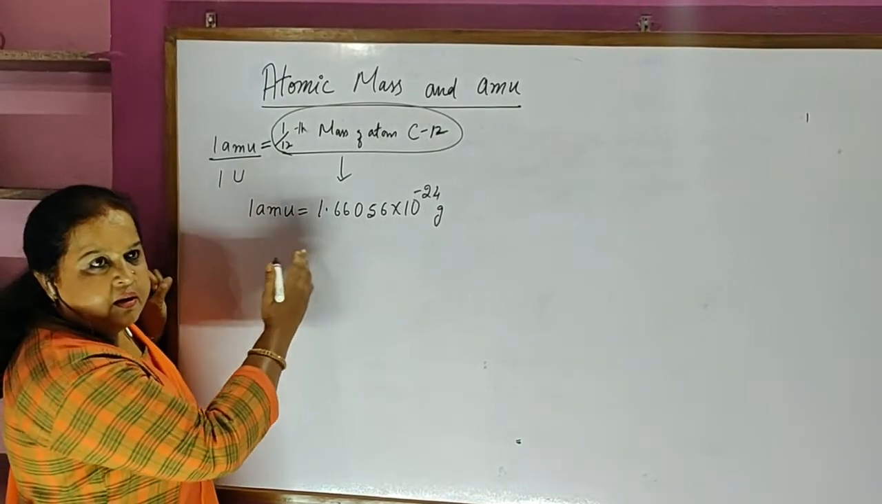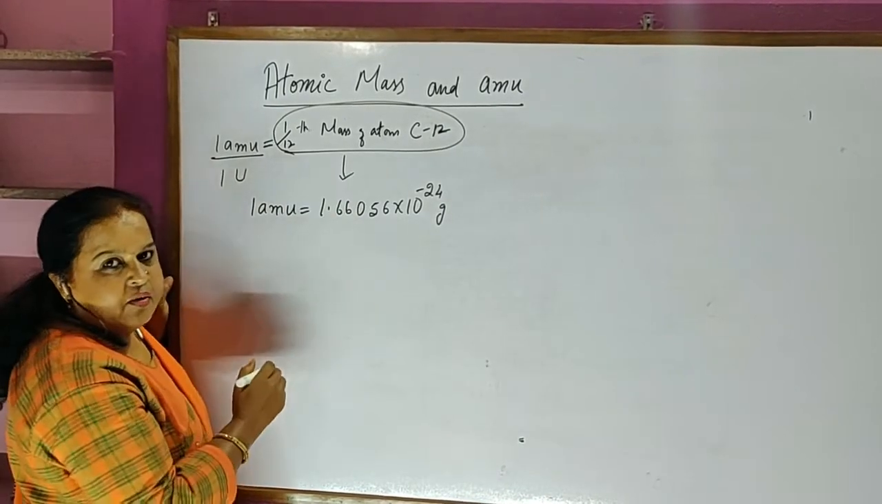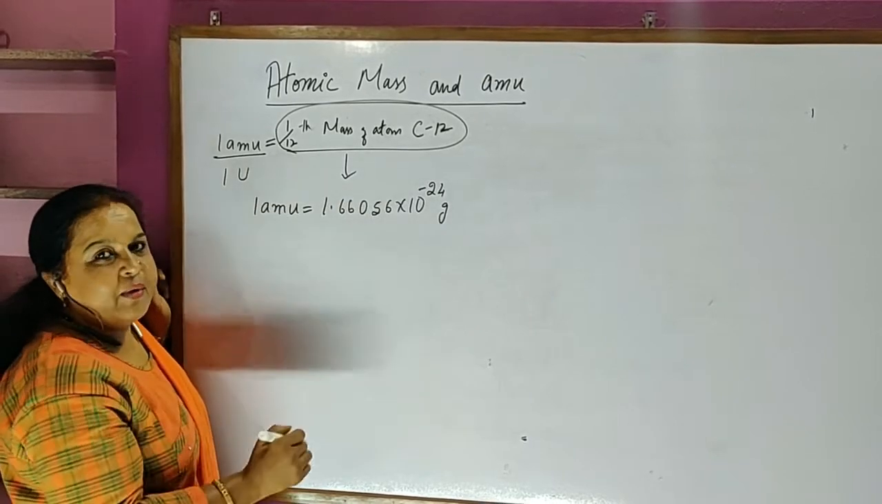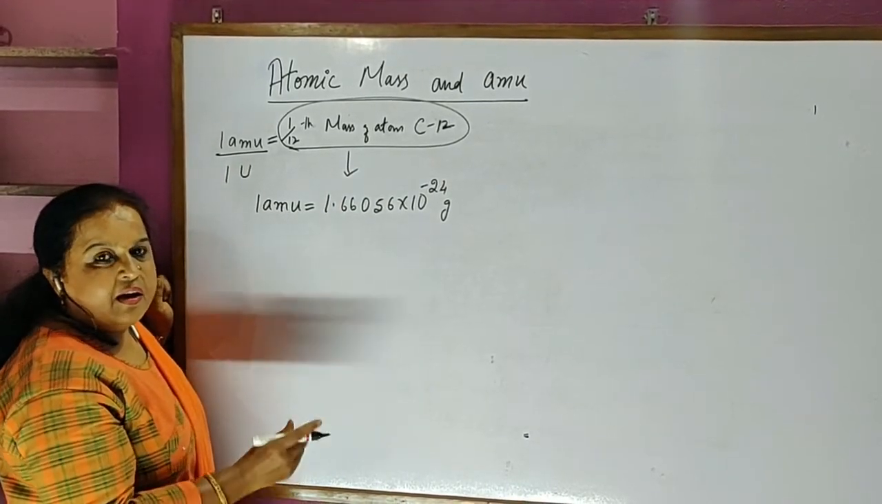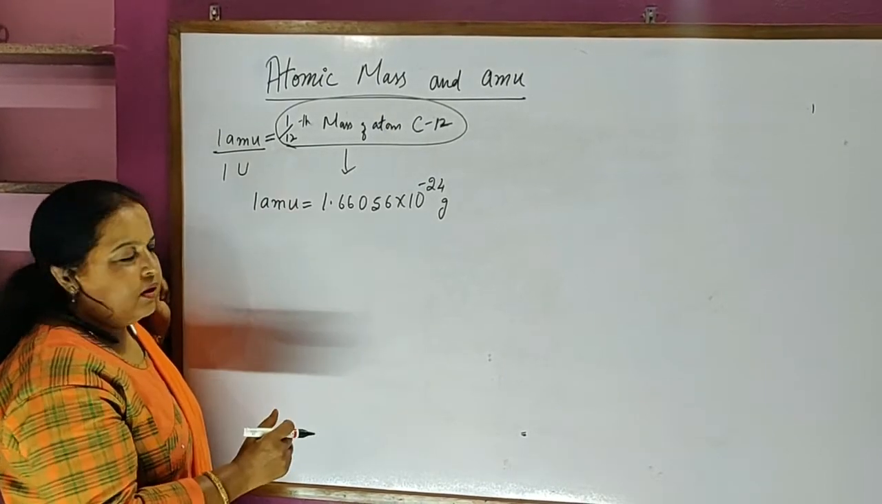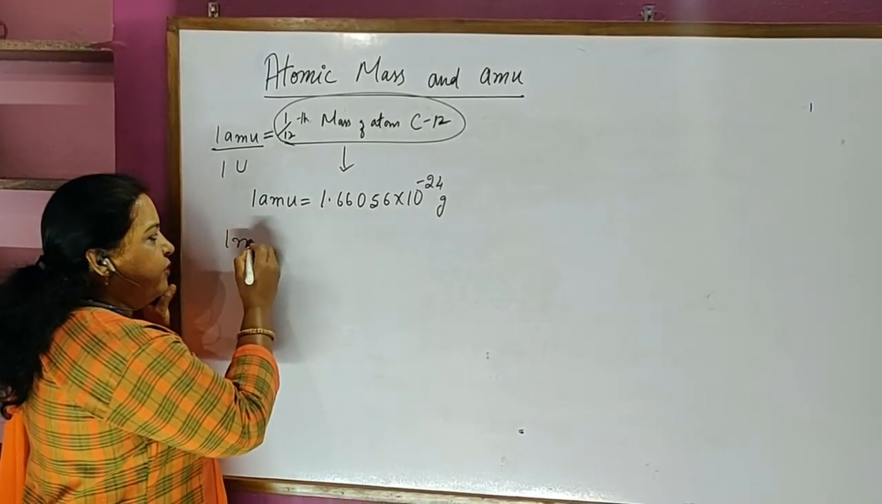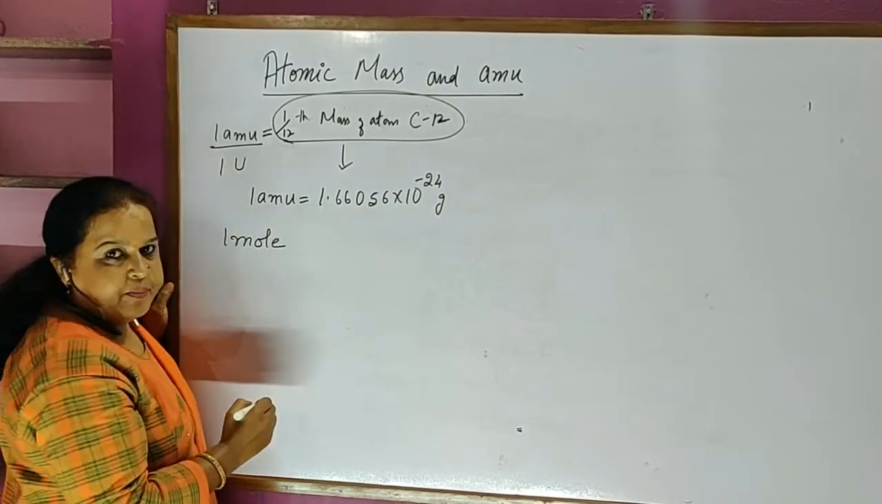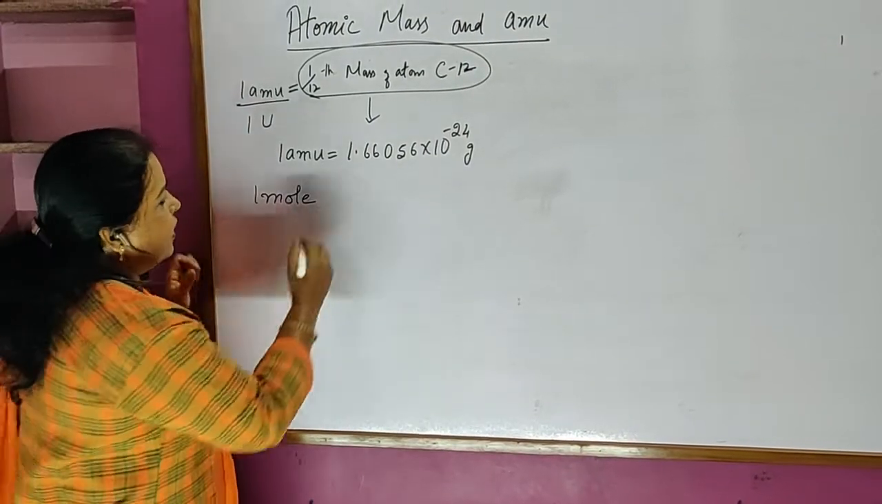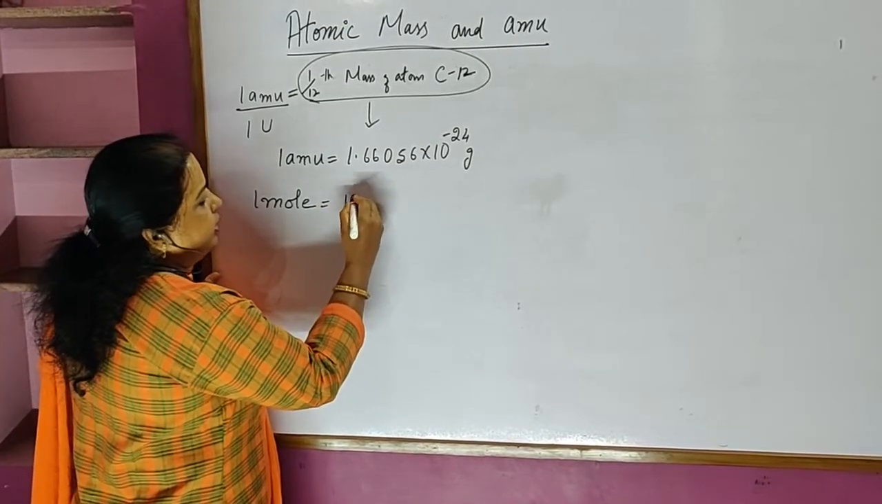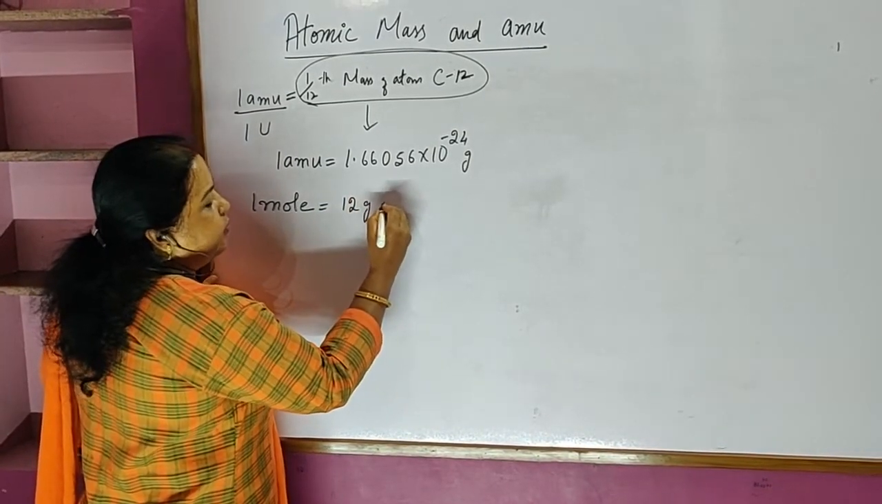I have told you the value, so you are assuming. Let's understand how exactly it is calculated practically. In order to calculate practically, we need a quantity that is measurable. For that, we take 1 mole of substance. 1 mole of carbon is 12 grams of carbon.